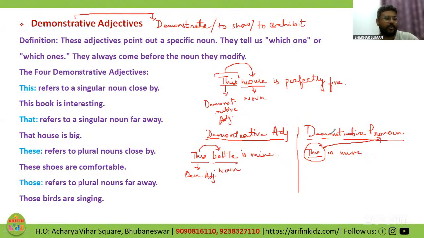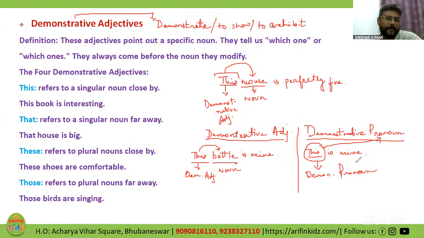So the easiest trick over here is that if it is an adjective, then a noun will follow. If it is a pronoun, there will be no noun. The words this, that, these, those: this for singular, that for singular, this for nearer, that for farther distance, these for plural, which are closer, those for plural, which are farther to me, right? So this here is used independently. There is no noun after this. So this will be taken as a demonstrative pronoun.